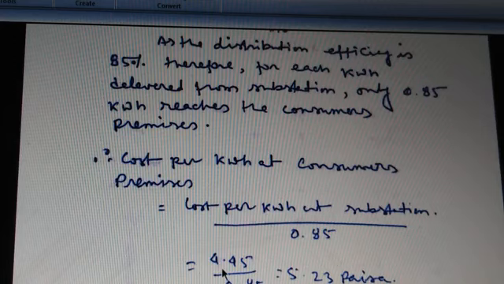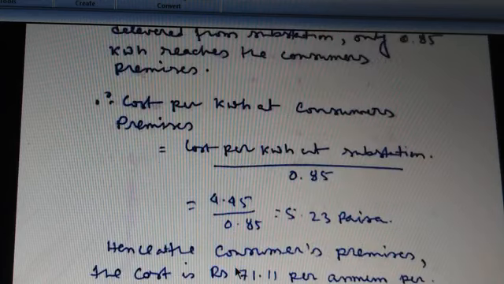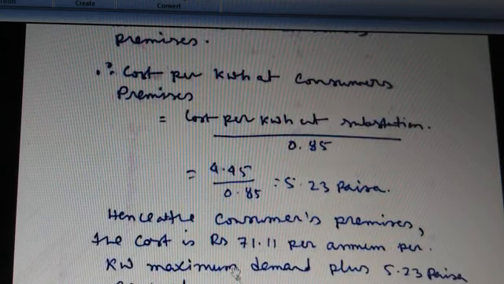This equals 4.45 divided by 0.85, that is 5.23 paisa. Hence, at consumer's premises, the cost is rupees 71.11 per annum per kilowatt maximum demand plus 5.23 paisa per kilowatt hour. So this is also the two-part tariff.